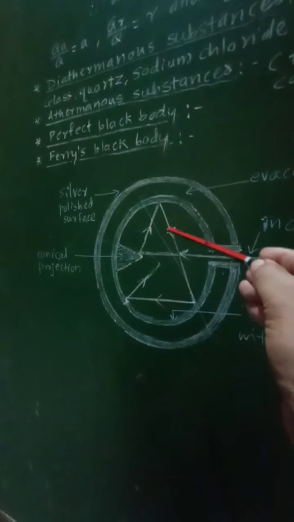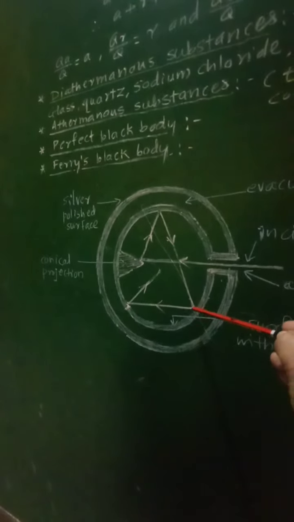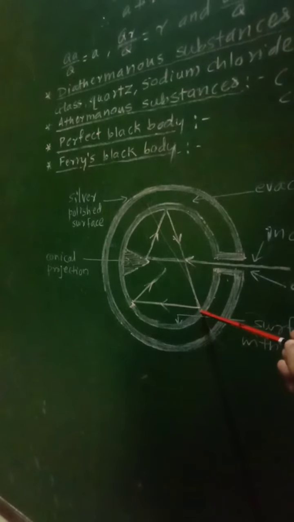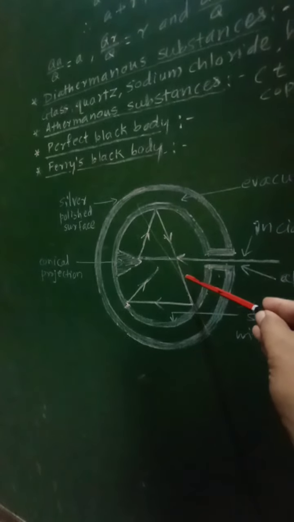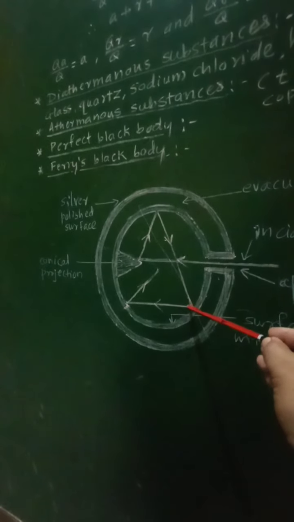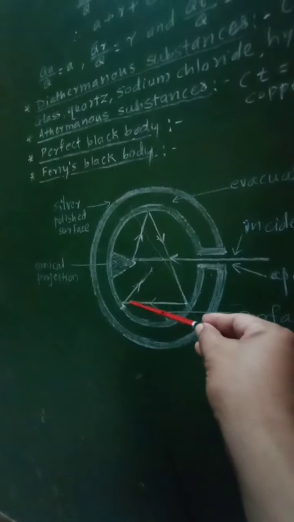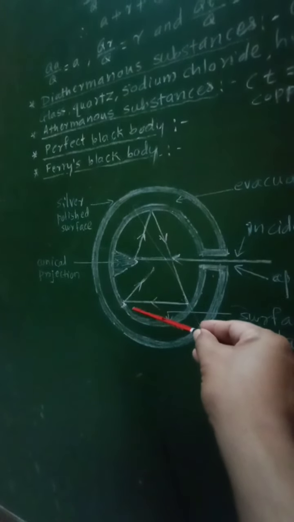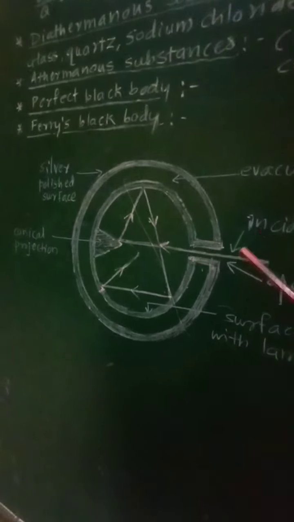The remaining 3% is reflected within the sphere. Again 97% of that is absorbed, and so the radiant energy keeps reducing. Again it reflects and is absorbed, but no radiation escapes